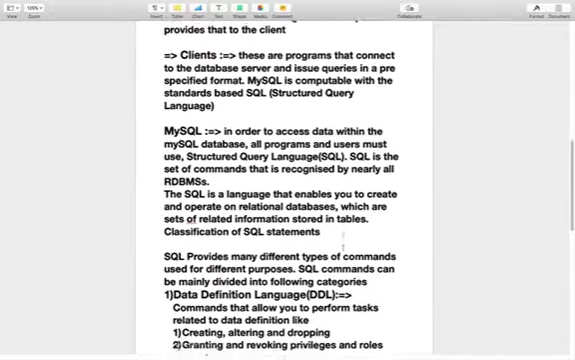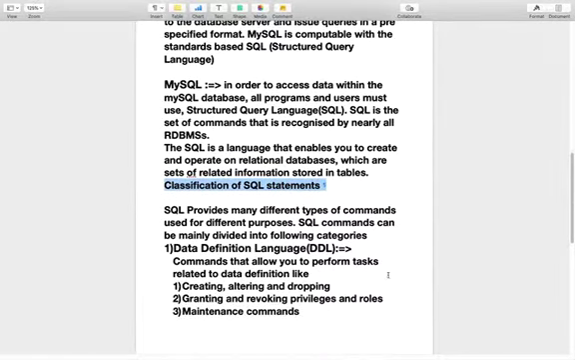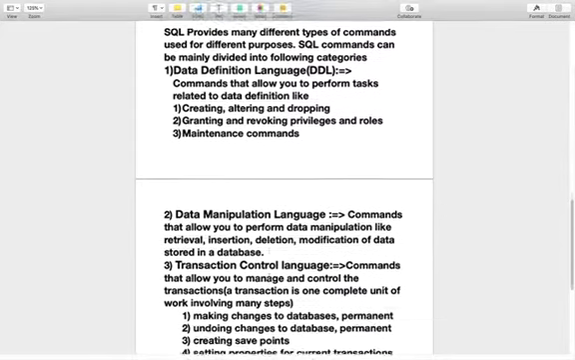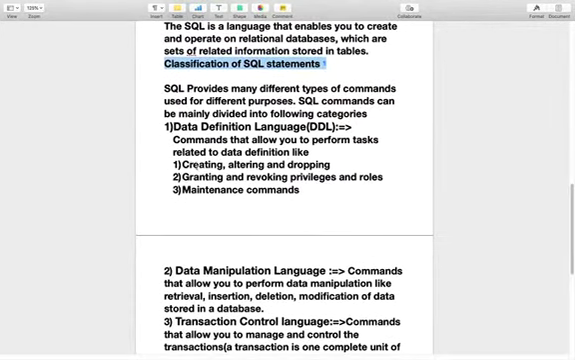So what are SQL commands or SQL statements? Classification of SQL statements. SQL provides many different types of commands used for different purposes. SQL commands can be mainly divided into the following categories. Generally, SQL commands are divided into three categories. First is DDL, second is DML and third is TCL. So first is DDL.